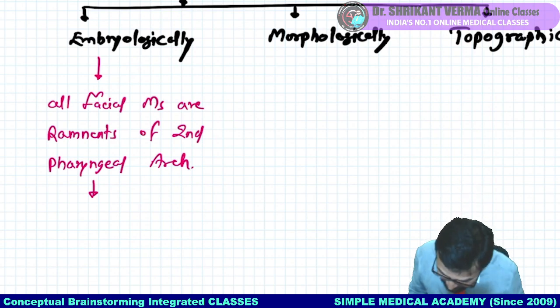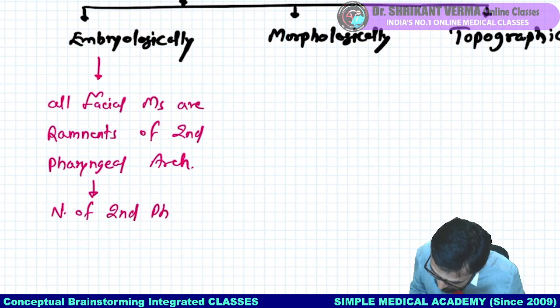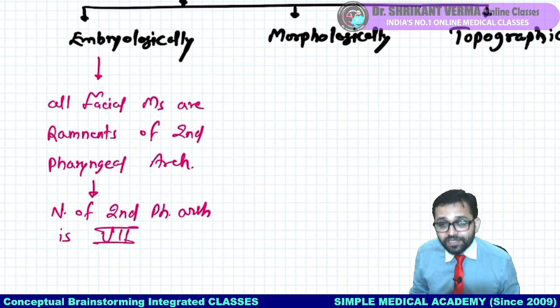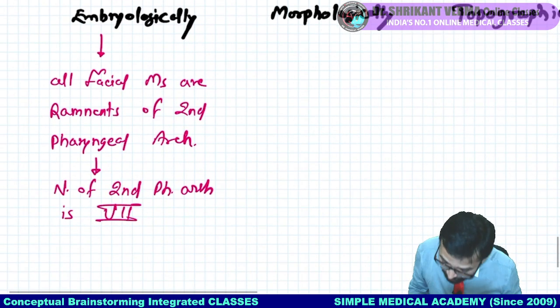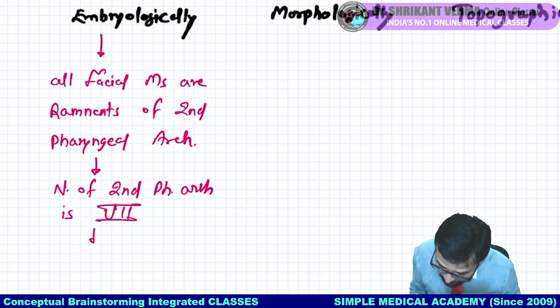The nerve of the second pharyngeal arch is the facial nerve. So remember, very important point.